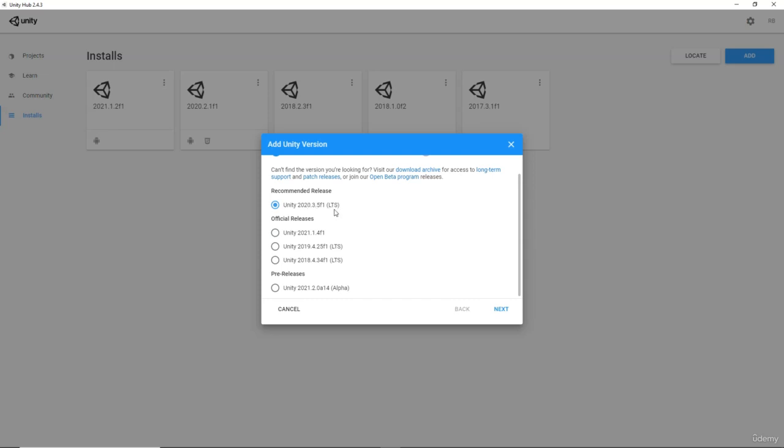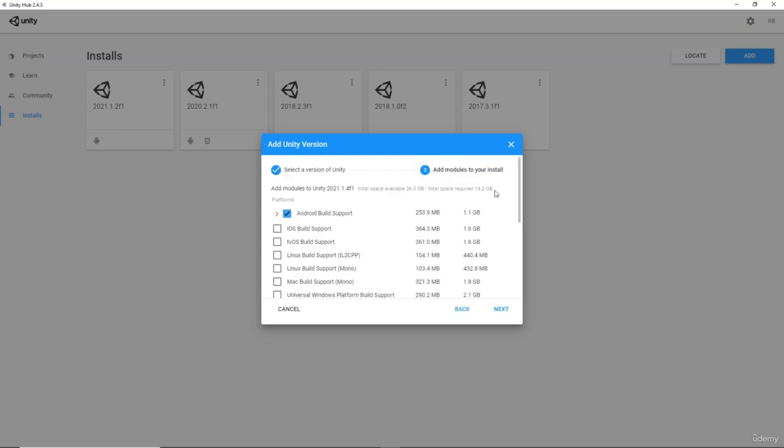You can either use the latest official releases or the long time support. This LTS means long time support. You can use this if you are using some older version for your projects, but the best way is to use the latest version or the latest official release. Once you have selected it, simply click on next.